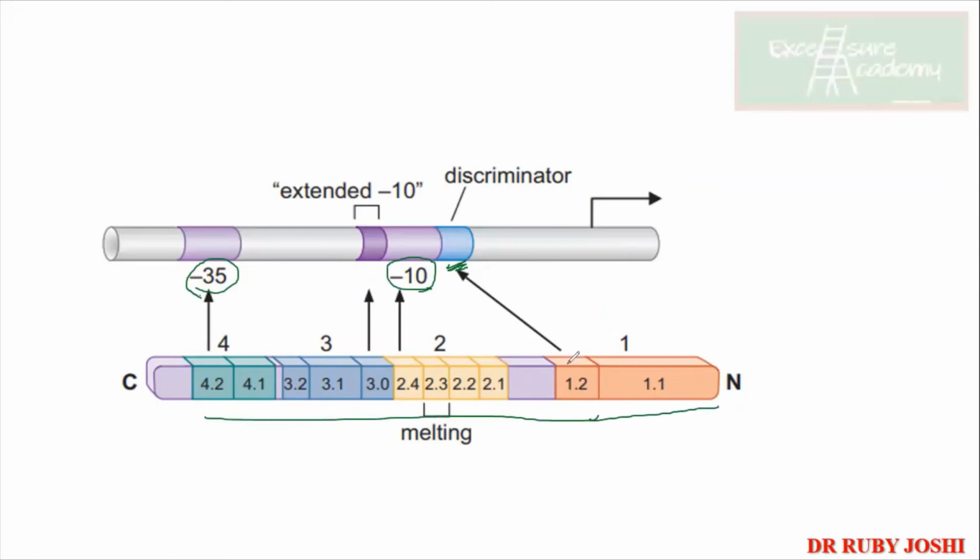which are present over here. Can you see the marking arrow? Like how much of this region is coming in the discriminator, how much in this region, and then the 4 and the 3rd and 2nd are coming till here and here. Can you see this? These differences are important actually. No need to remember, but need to understand. Okay. Now this region is important because if it binds to the 2.3 region, then that protein is helping in the melting of the DNA. Okay.